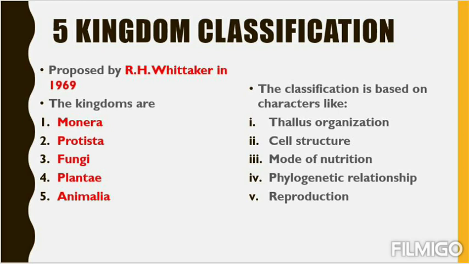You have to remember this. First one is thallus organization, then cell structure, whether they are unicellular or multicellular, then mode of nutrition, whether they are autotrophs or heterotrophs, then phylogenetic relationship, what kind of relationship they had with their ancestors, and then reproduction, whether they have asexual or sexual mode of reproduction.